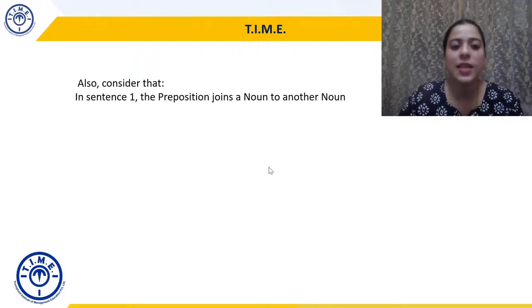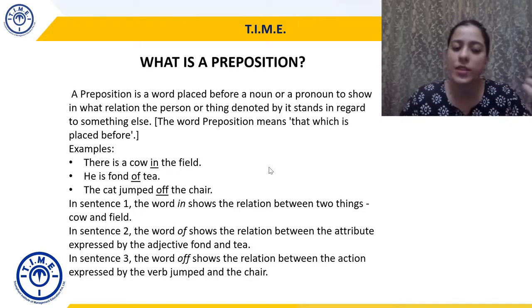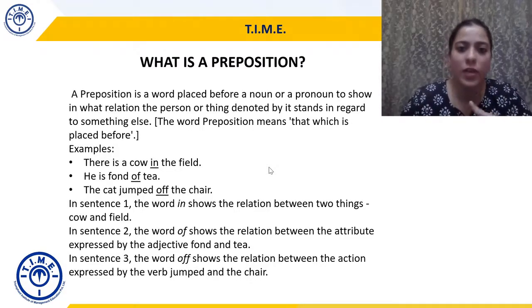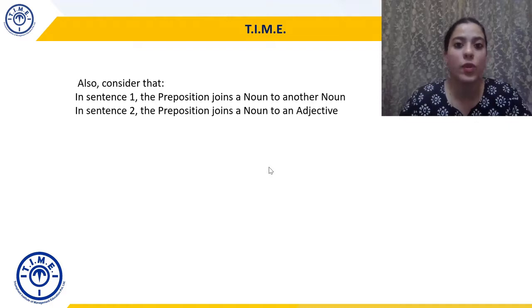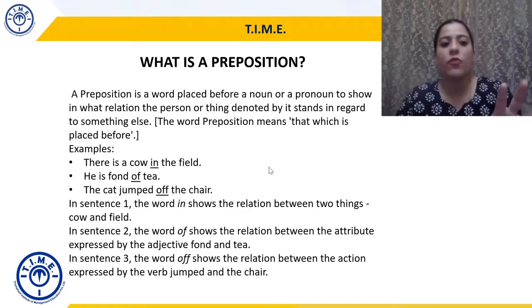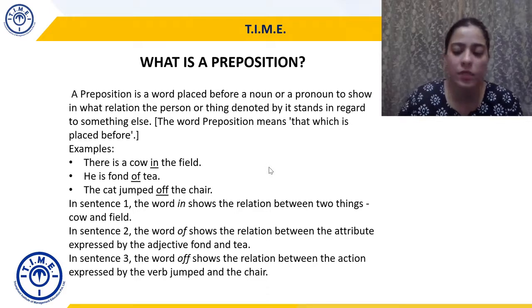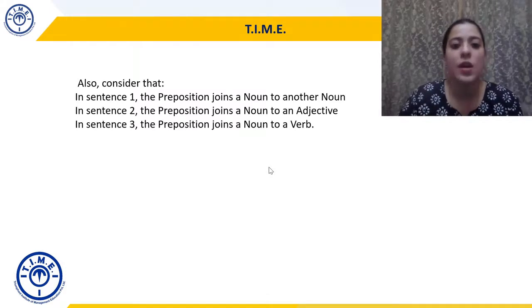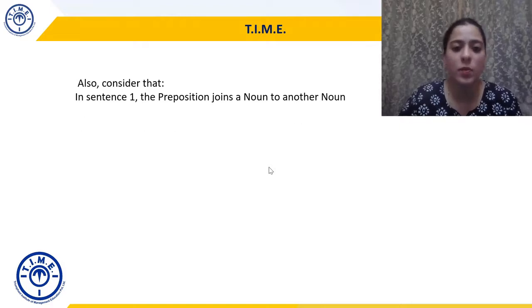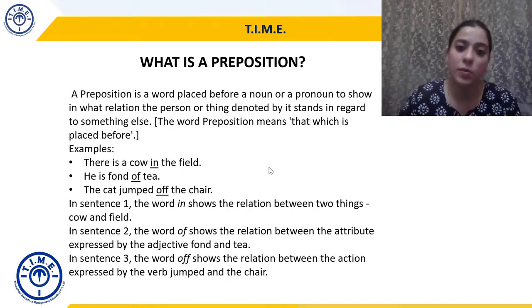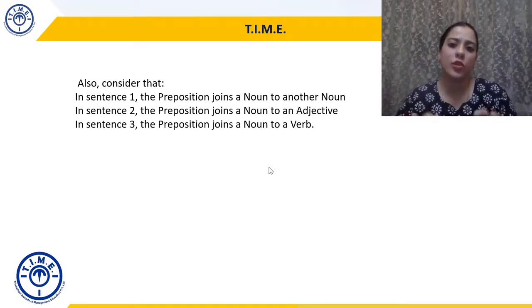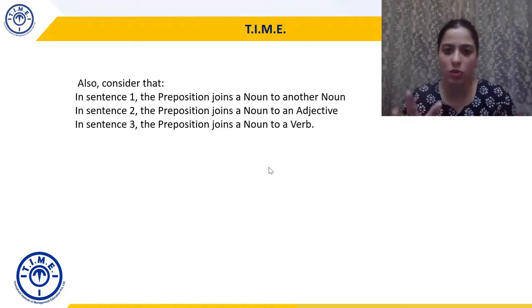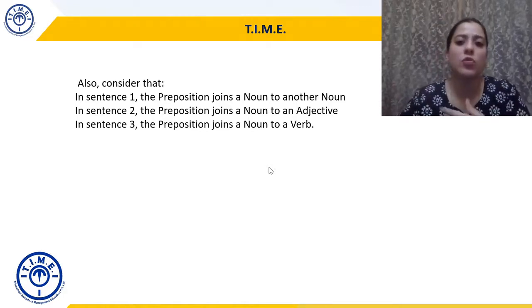So please consider that in statement 1 or sentence 1, preposition joins noun to another noun. So if I go back, in the first statement you will see cow is joined to field. Both of them are nouns, right? In the second sentence, the preposition joins a noun to an adjective. So here we see that fond is an adjective and tea is a noun. And in the third sentence, preposition joins a noun to a verb. So, in the third sentence, jumped is a verb, chair is a noun. So, in all the three sentences, the preposition is actually joining two different things. In the first, noun to noun, second, noun to adjective, and third, noun to a verb.